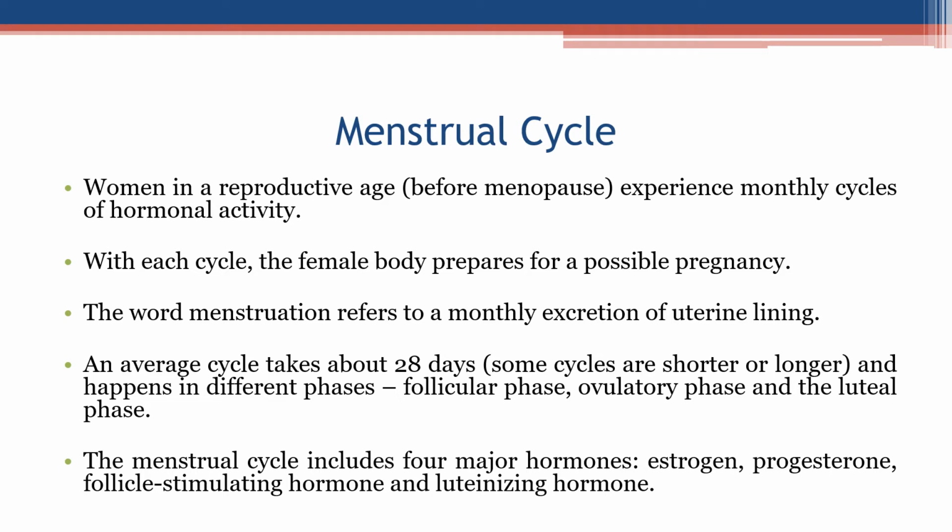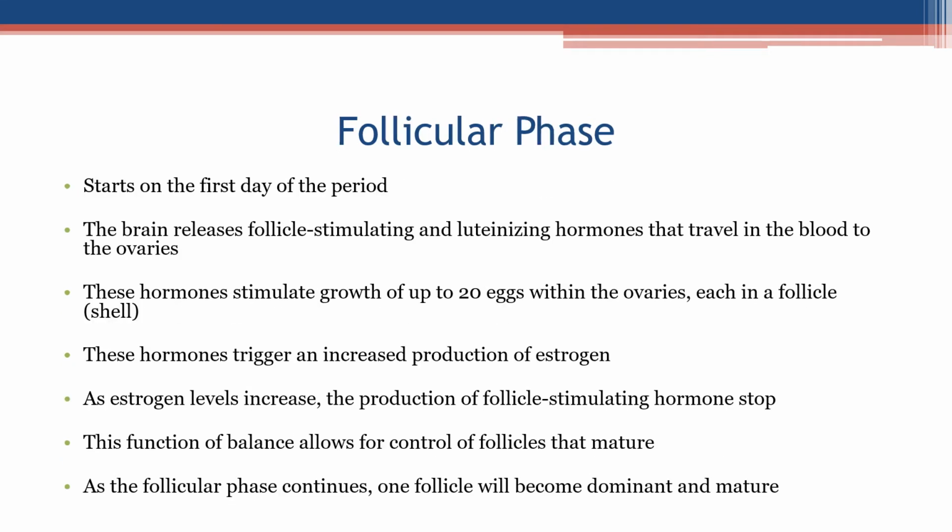The menstrual cycle includes 4 major hormones: estrogen, progesterone, follicle-stimulating hormone, and luteinizing hormone. Follicular phase starts on the first day of the period. The brain releases follicle-stimulating and luteinizing hormones that travel in the blood to the ovaries. These hormones stimulate the growth of up to 20 eggs within the ovaries, each in a follicle shell. These hormones trigger an increased production of estrogen.